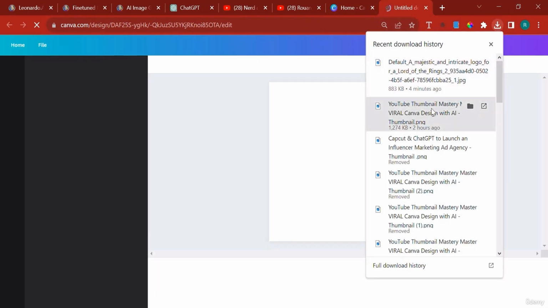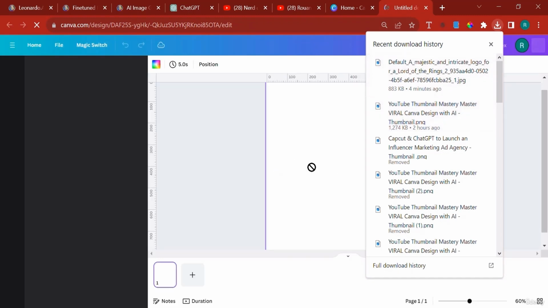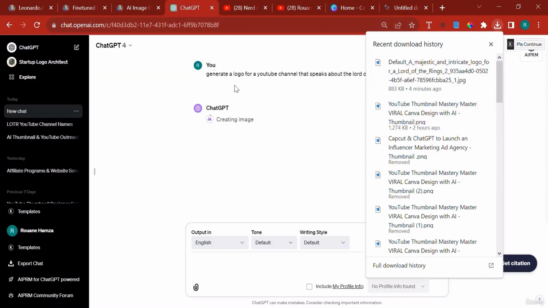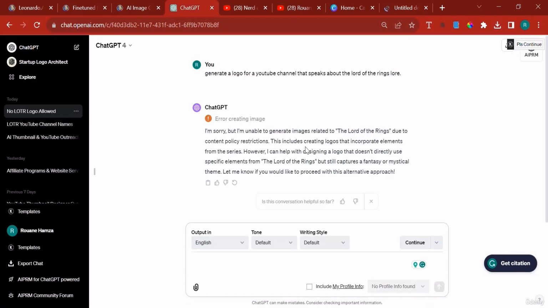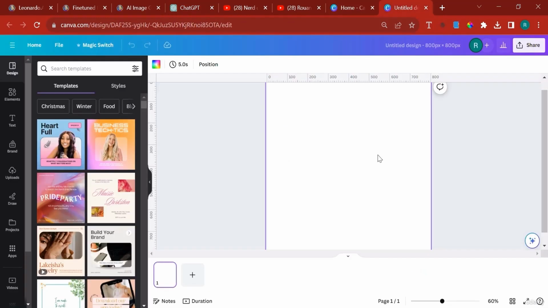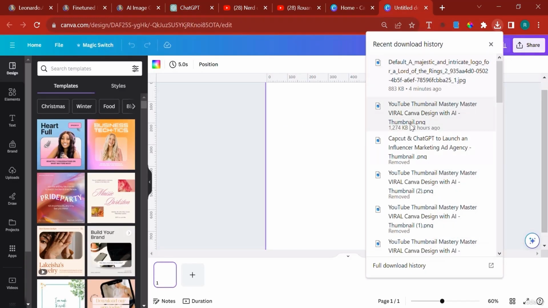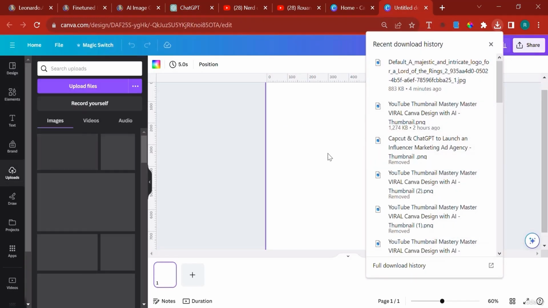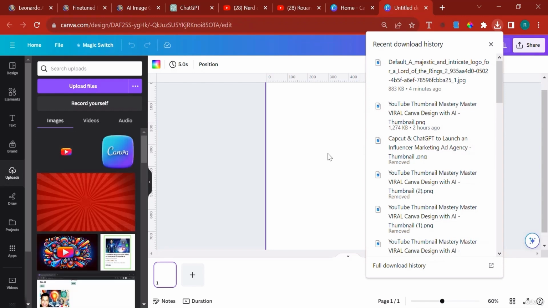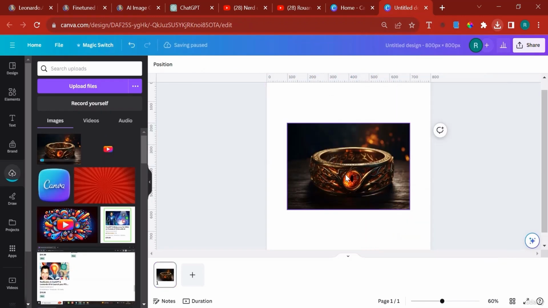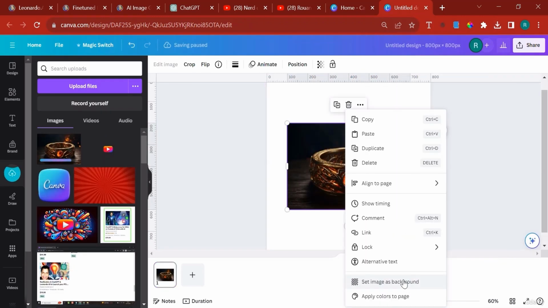When you're there, simply upload the image from Leonardo. Now, this is, I think, where it is. If I just drag it, let me come back to see. Again, they're saying I'm not able to generate images related to the Lord of the Rings, because of content policy restrictions. That's not a problem because Leonardo can do it. So in this case, I'm just going to use the Leonardo one, but you have to understand also that DALL-E 3 is capable of generating some very interesting images.